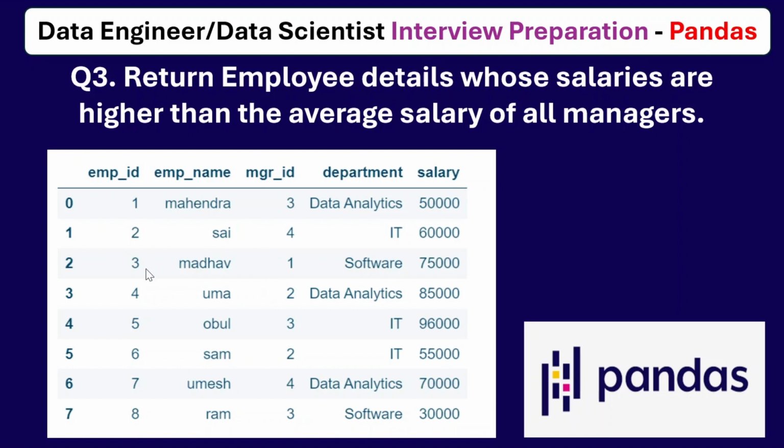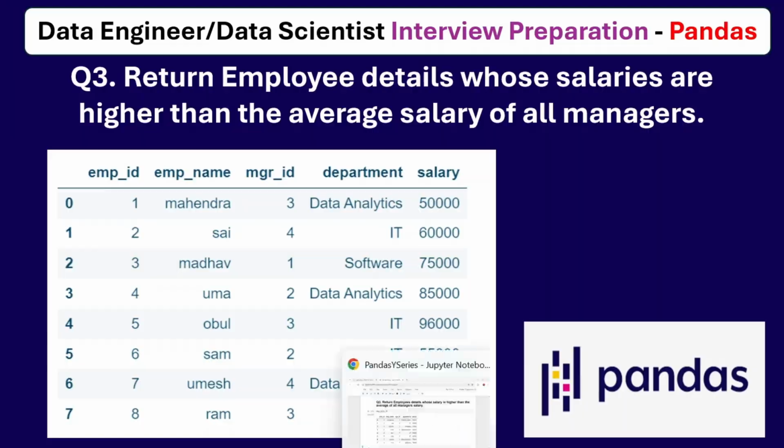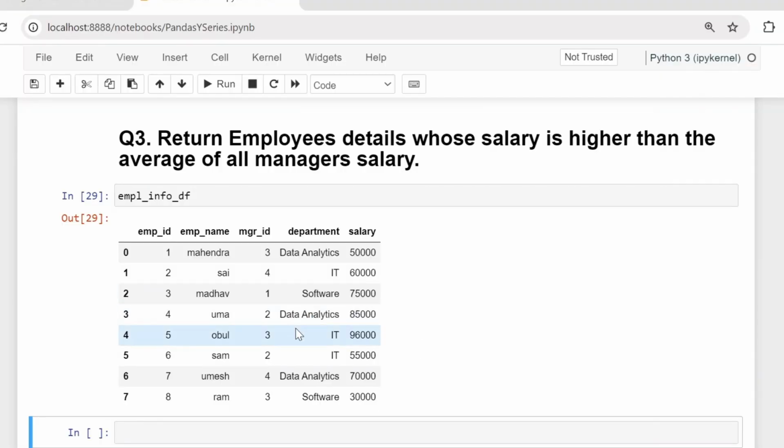If you observe this problem carefully, we already solved this problem by using SQL. I hope you have gone through that video. Now we are going to solve this problem by using pandas. Okay, let's solve this problem. You can see here I already read this data in DataFrame format. This is the exact data that is given. Now we need to return those employee details whose salaries are higher than the average of all manager salaries.